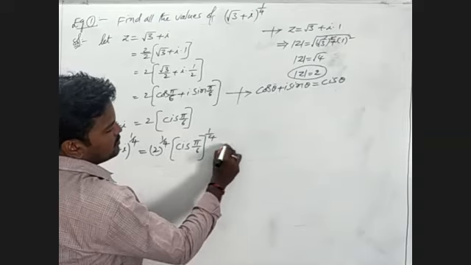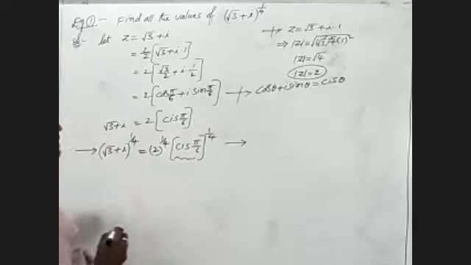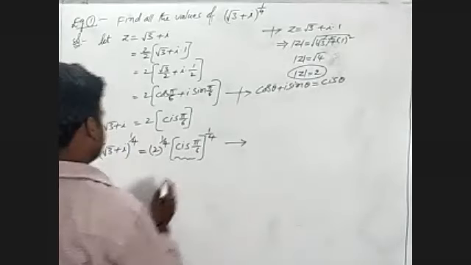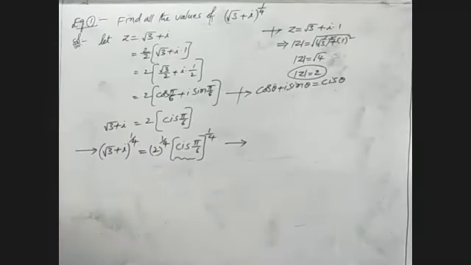We know one formula, cis of theta whole power 1 by n. This is the given z.